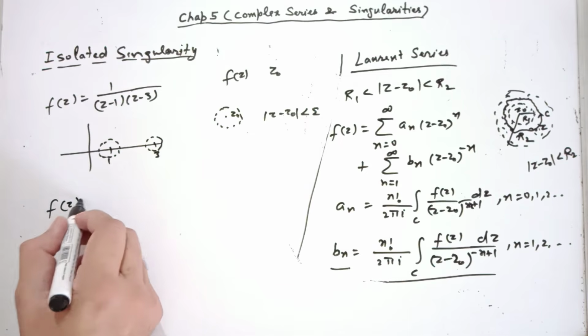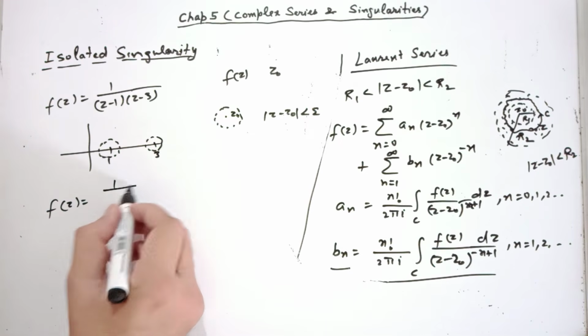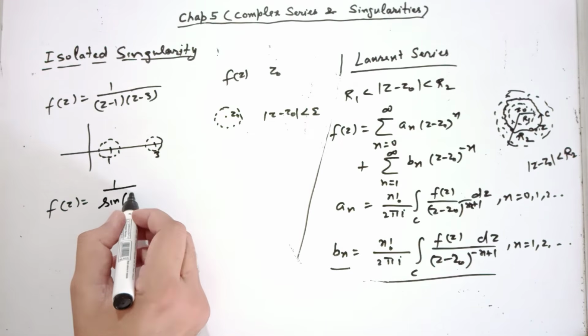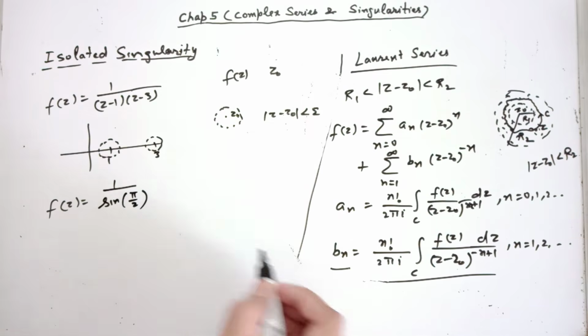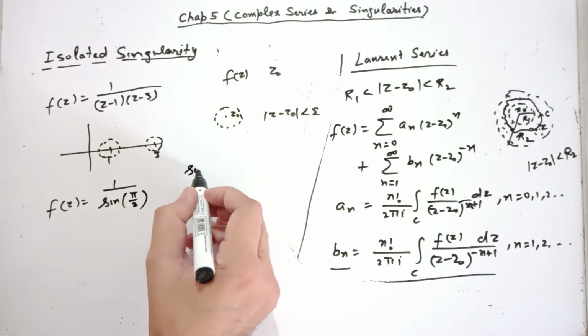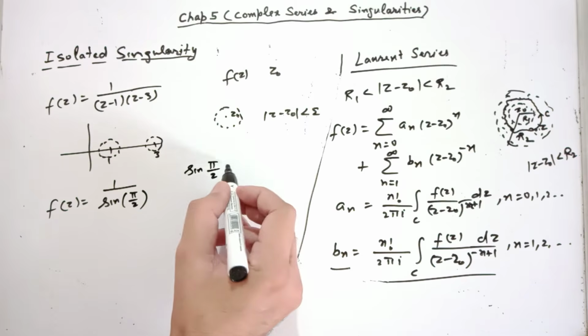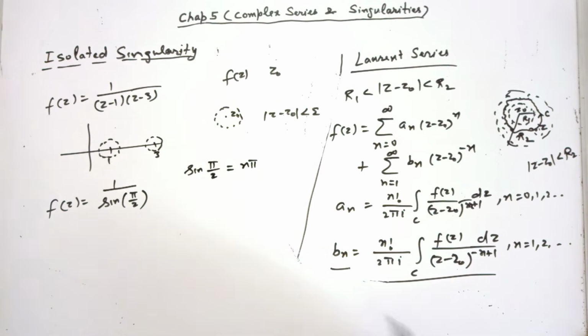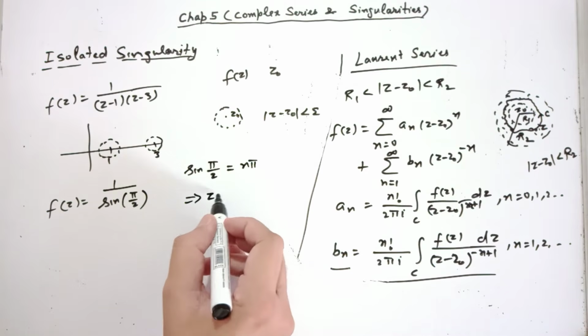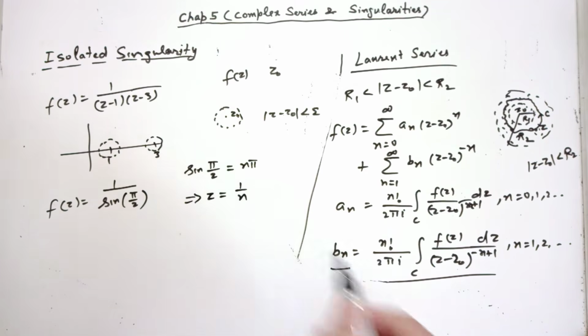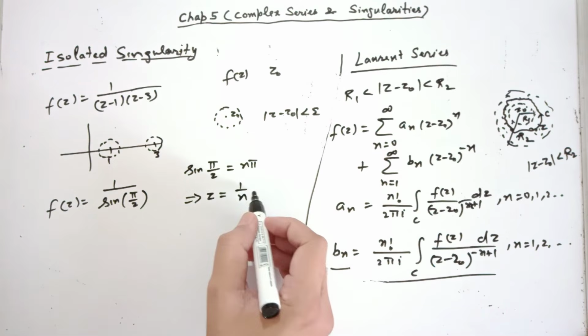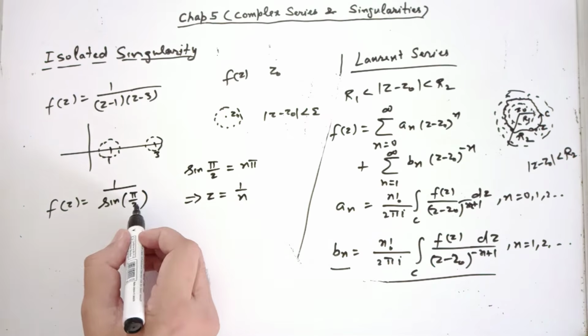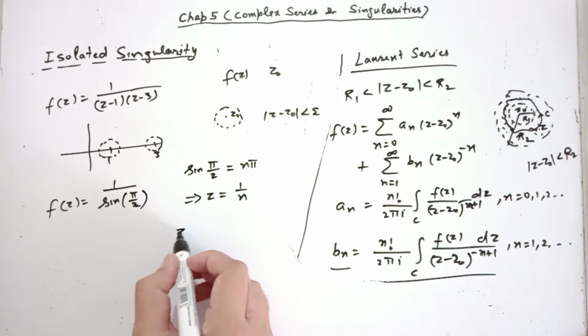Now consider this function, 1 over sine of pi over z. What are singularities of this function? Where sine pi over z vanishes, it can be a multiple of n pi. From this, what do we get? z equal to 1 over n. For all non-zero integers, it is a singularity, and 0 is of course a singularity.